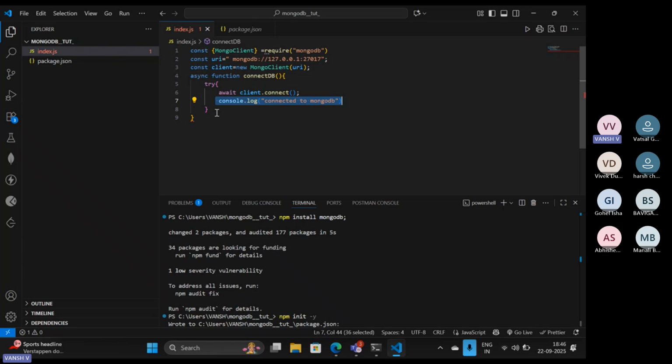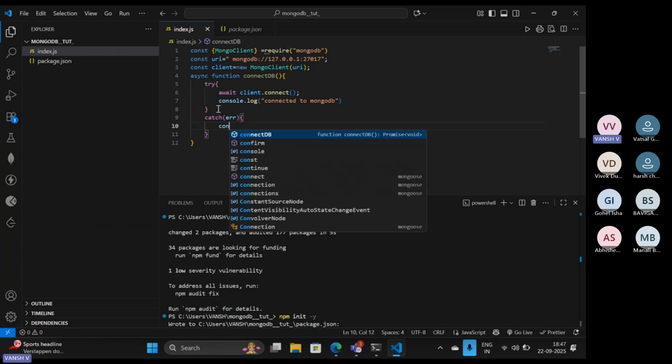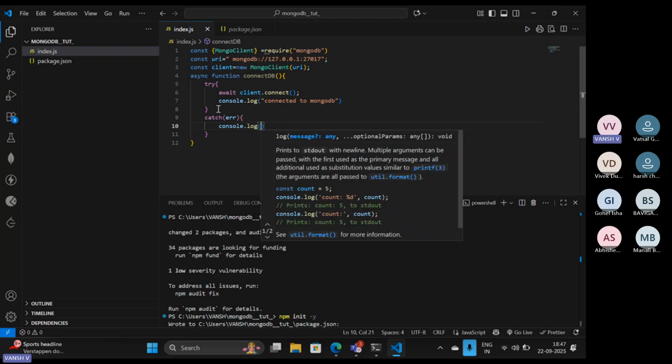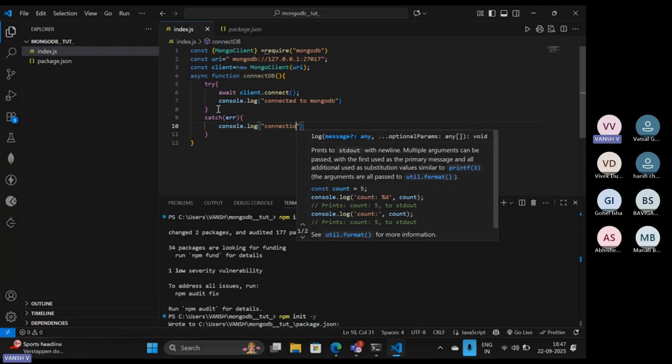Now we also have to handle the error part. Okay. Just a second. Now what can we do? We can just use a catch block over here, which will take the error part. Okay. And in this, we can also provide console.log "connection failed". Okay, like this, we can provide connection failed.